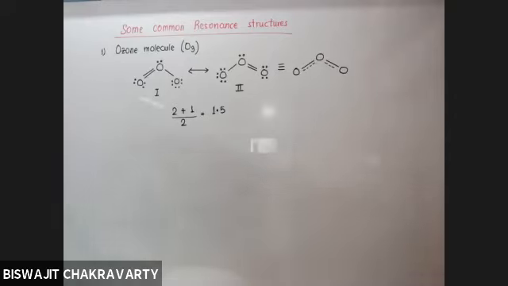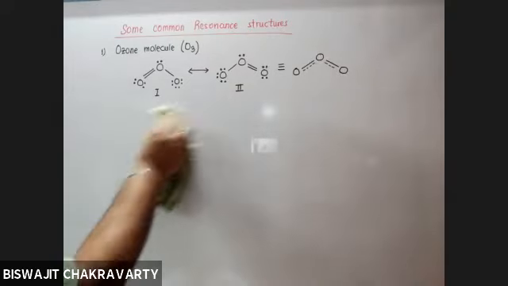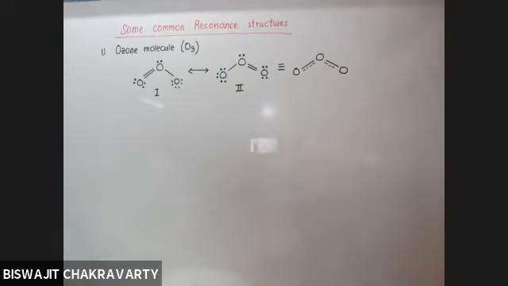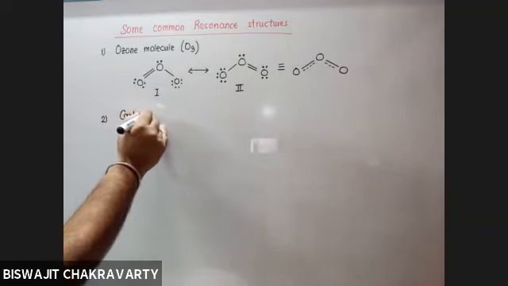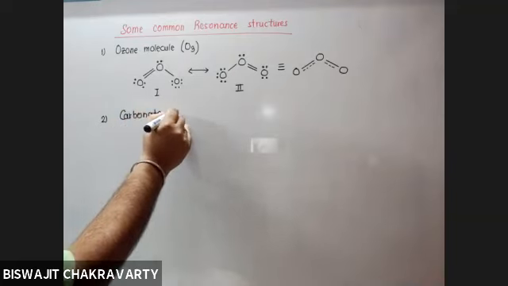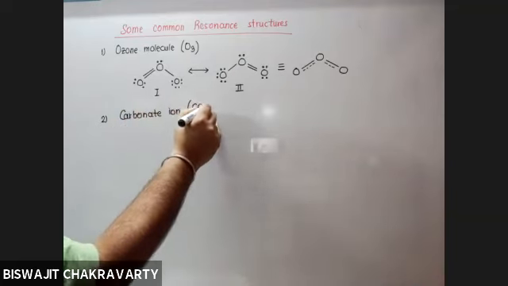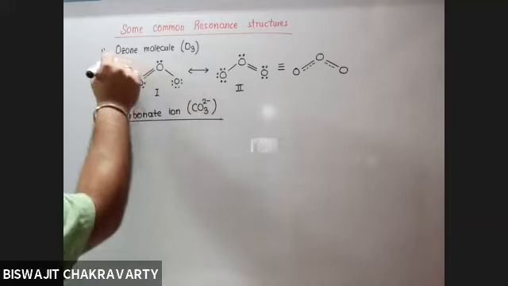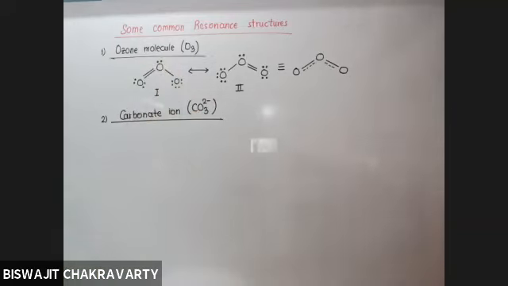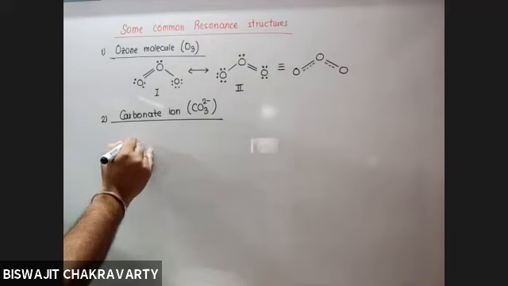Okay. Then we move on to structure 2, carbonate ion. So we have already drawn the carbonate ion structure in the last class.